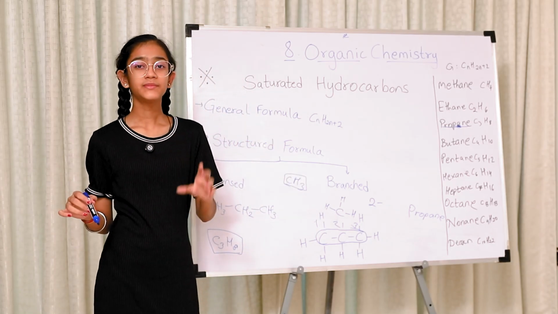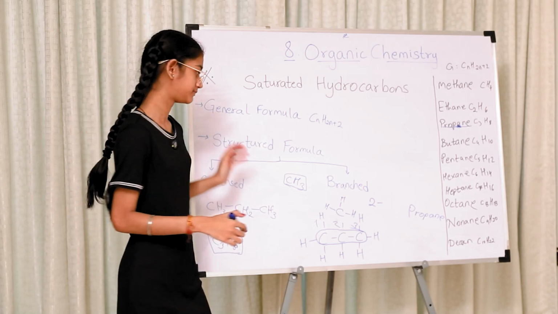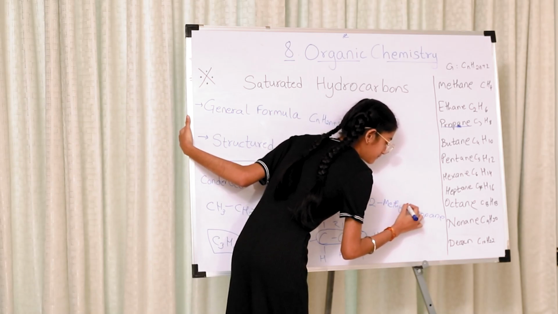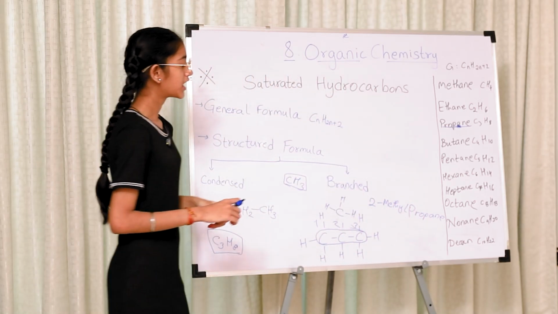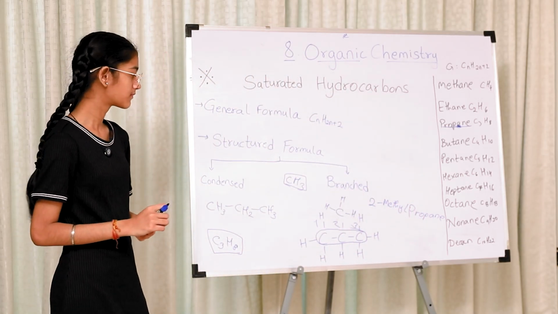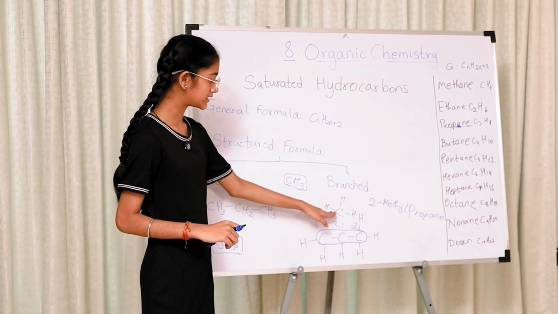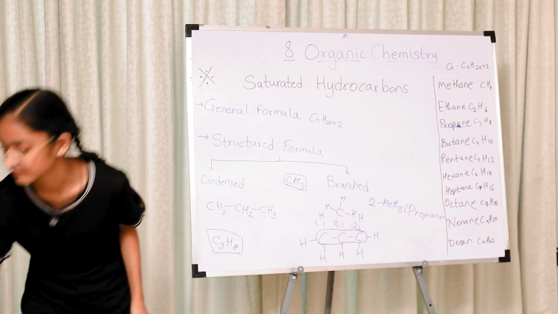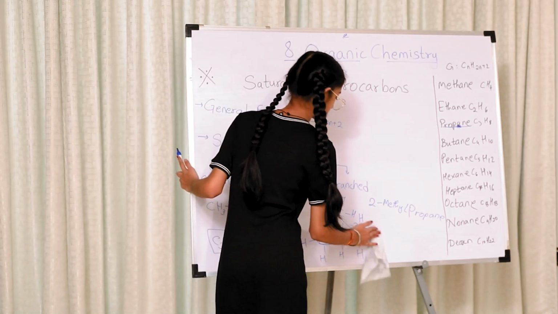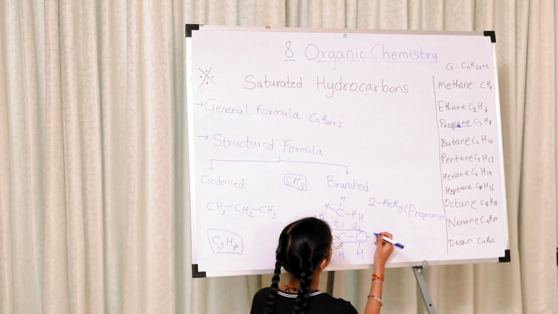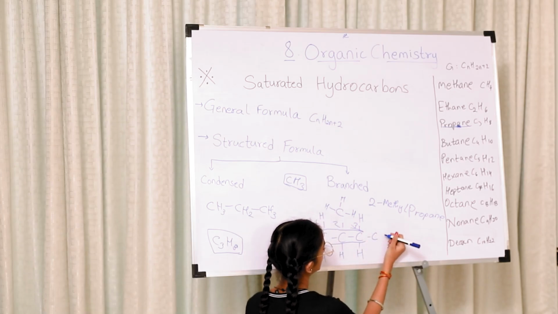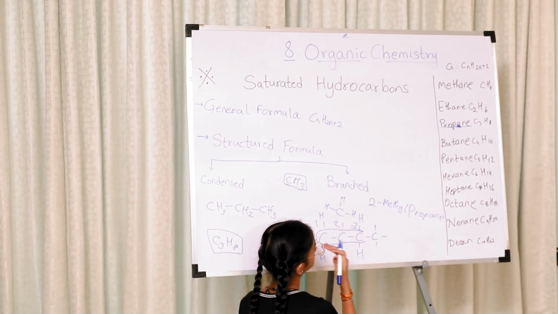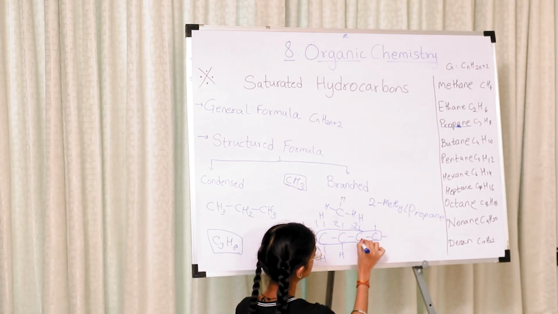Remember, for one carbon atom, it is always meth. So we add methyl over here, and that's our name, 2-methyl propane. What if this carbon atom was not on second position, it was on third? Instead of this H, there was one more carbon atom, and this was the longest chain.